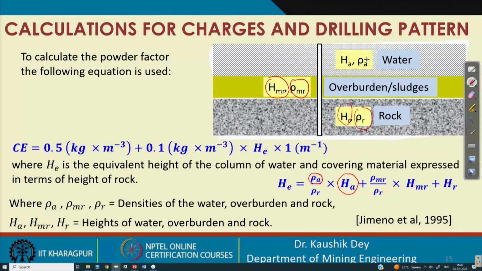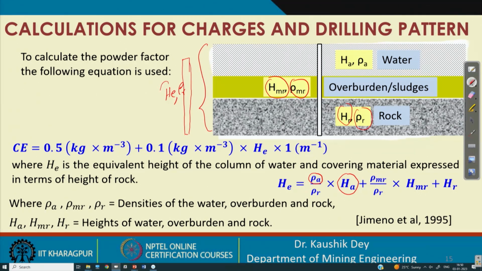Now, as we are converting it to equivalent of the rock, basically HE into rho r. So, this is equivalent to HE rho r of thick bed, that is considered.